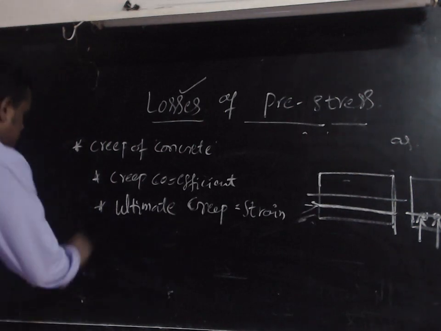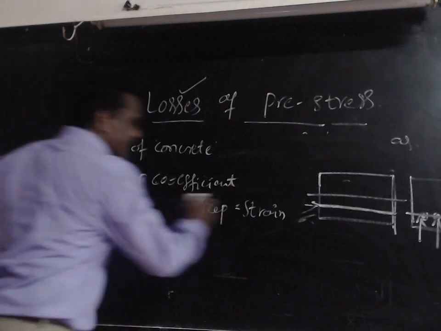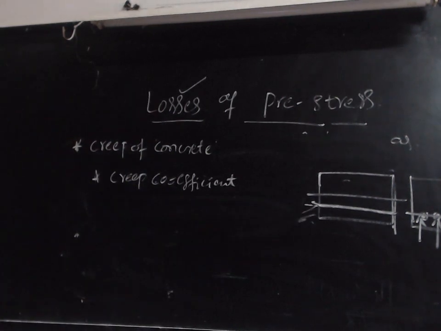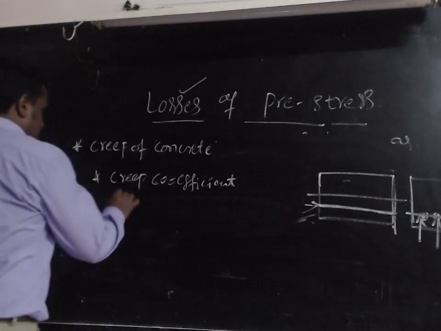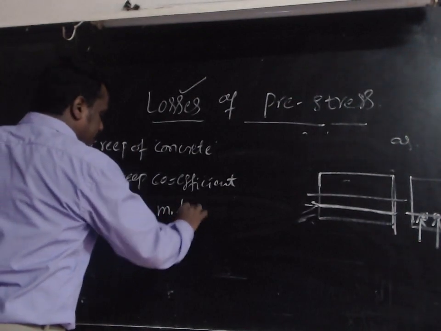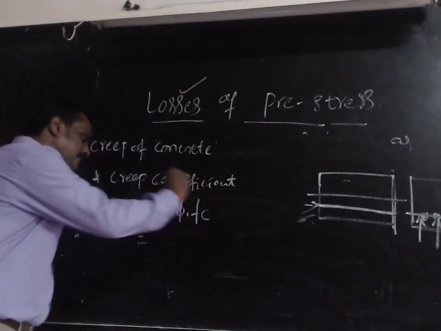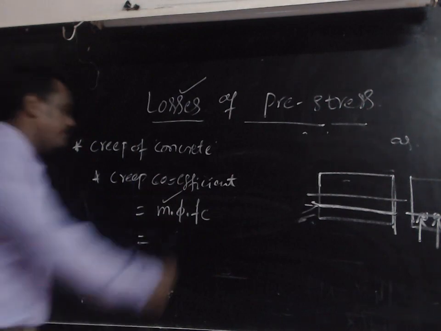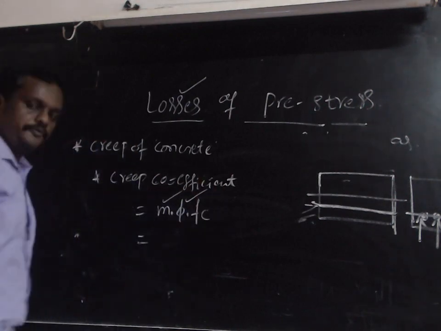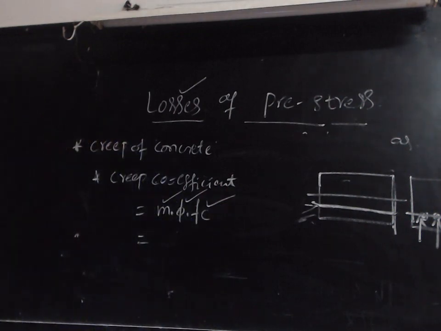And now, first I'm going to take the calculation of creep of concrete, that is creep coefficient method. So this creep coefficient method should be calculated by using m into phi into fc. So where m is the same, that is modular ratio, where phi is the creep coefficient value and fc is the stress in concrete at the level of steel.